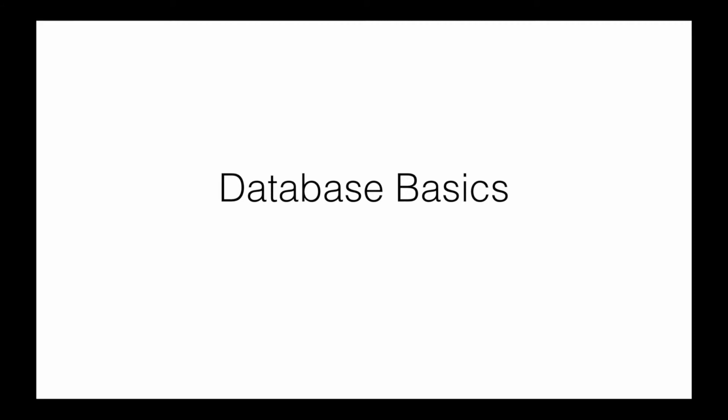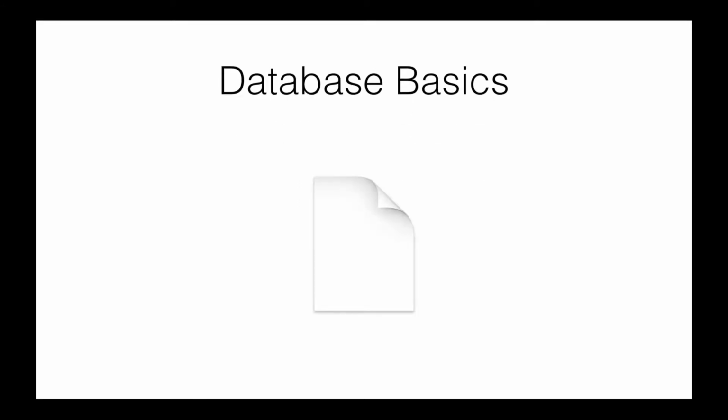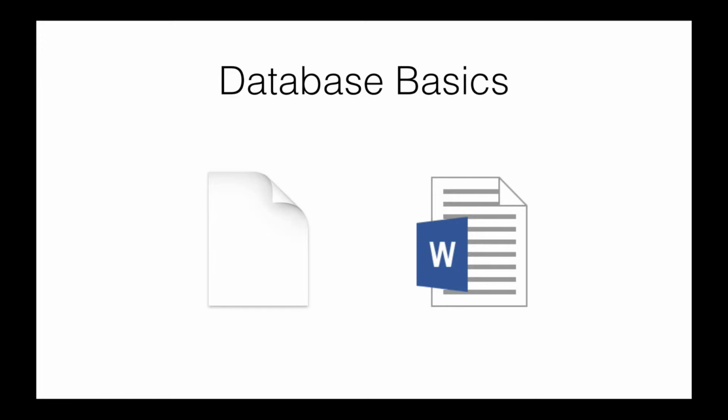So here's the way that I like to look at it. I would say that what a database really is, is basically just a file. It's a special type of file, sure, a file that's meant to be able to store data in a particular way, but when it boils down to it, most databases are really just files or perhaps collections of files. So you could say in some ways databases are not really all that much different than something like a Word document. A Word document is, again, just another special type of file. It has its purpose, it does its thing, just like databases do.